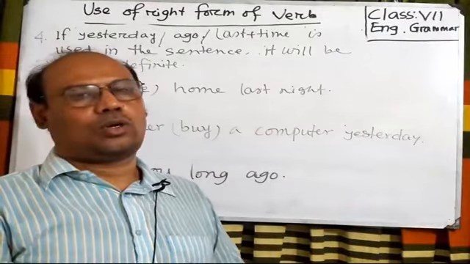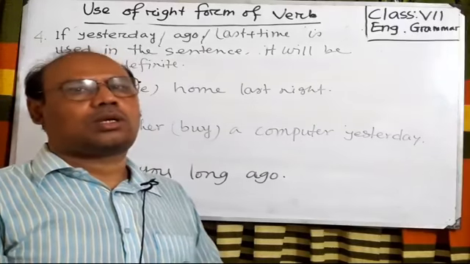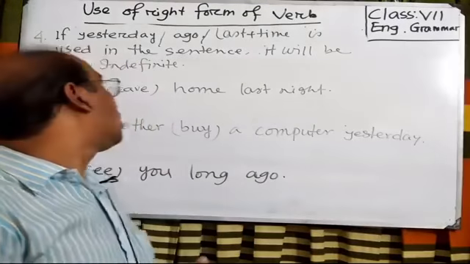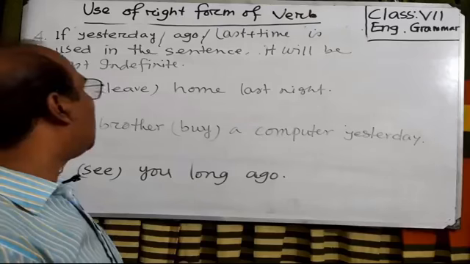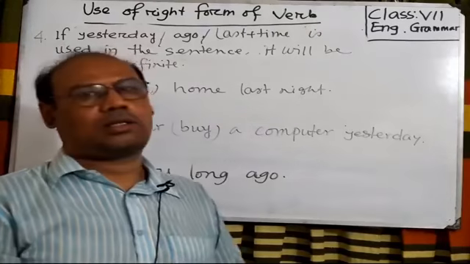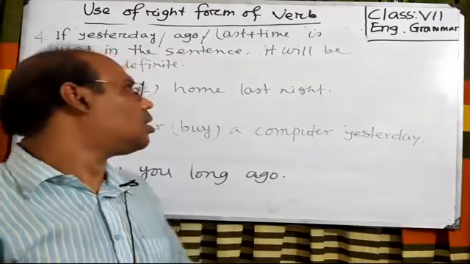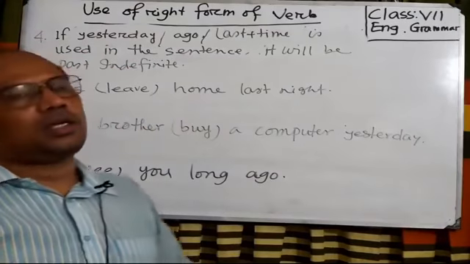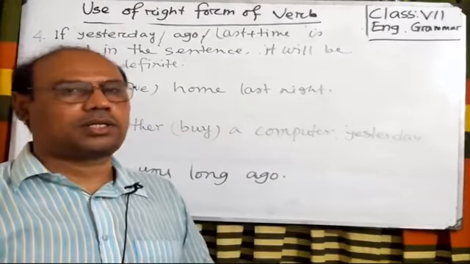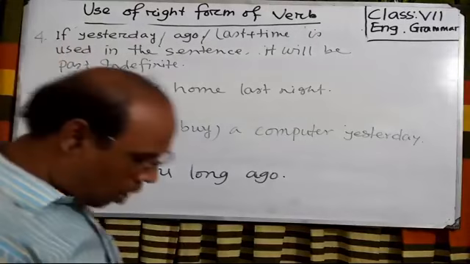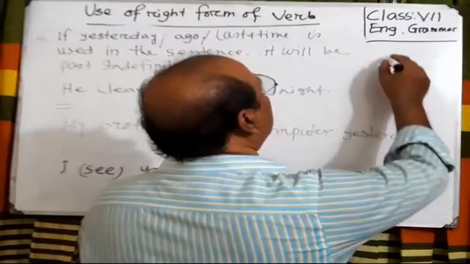If yesterday, ago, last plus time, last year, last night, last week, last month, etc. is used in the sentence, it will be past indefinite tense. What is the structure of past indefinite tense?